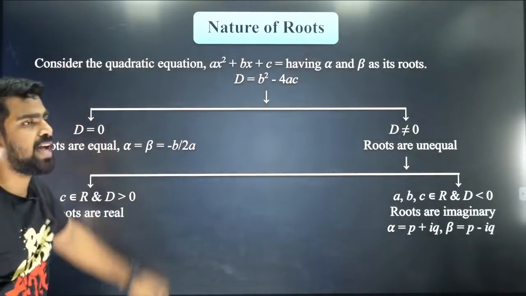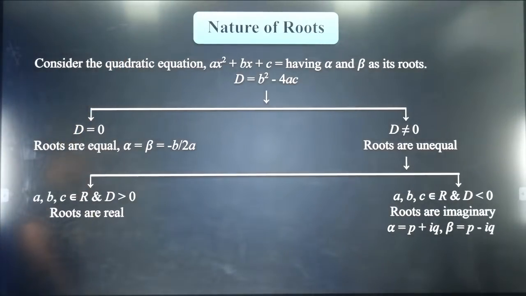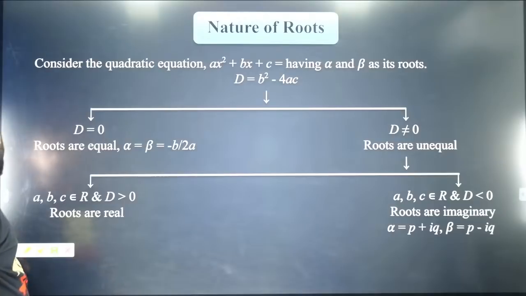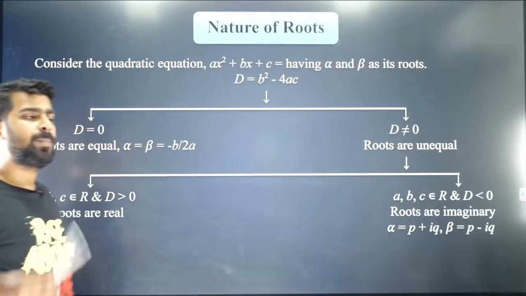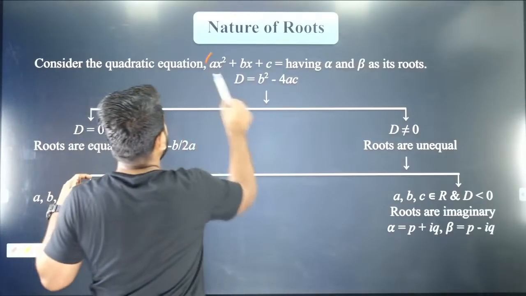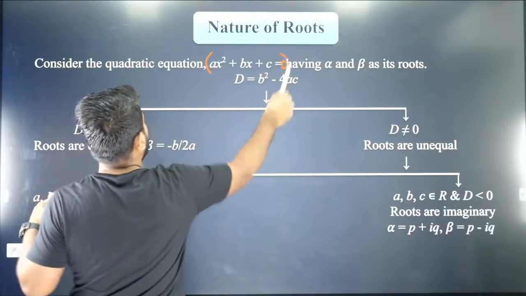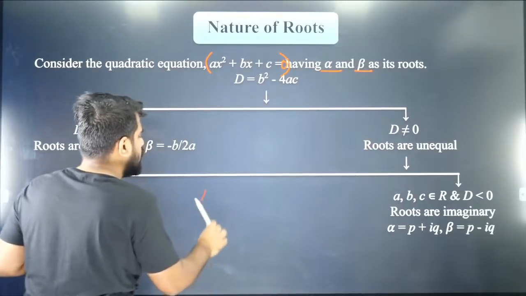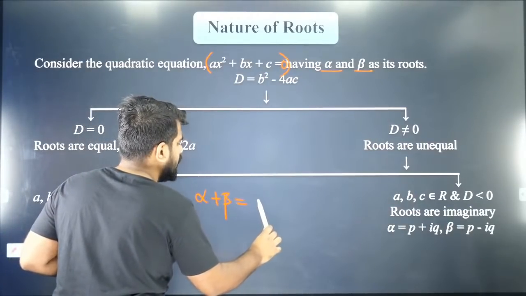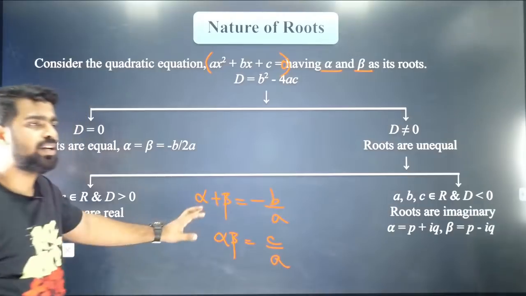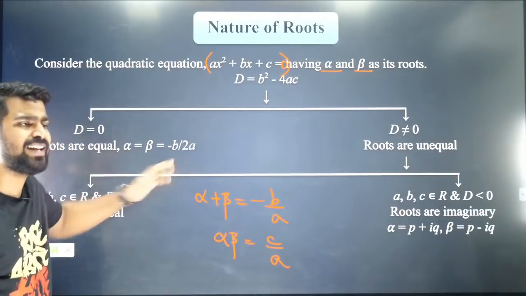Let's go ahead. Now I'm going to talk about quadratic equations, which everybody is clear of, and you must be knowing that very well because you have that in your IIT JEE preparation. So let me quickly explain it to you. Please listen carefully. What do we have here? Let us say you have a quadratic equation ax square plus bx plus c equal to 0. So we know that if alpha and beta are the roots, alpha plus beta is equal to minus b by a and alpha beta is equal to c by a. Do you all know that? Everybody knows it. Very simple.